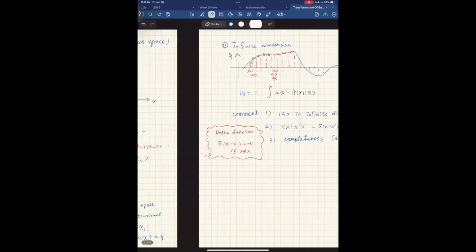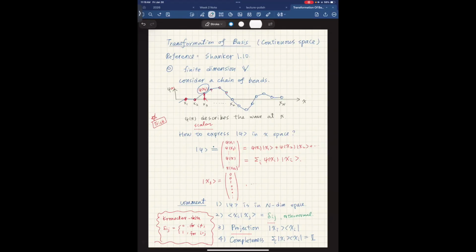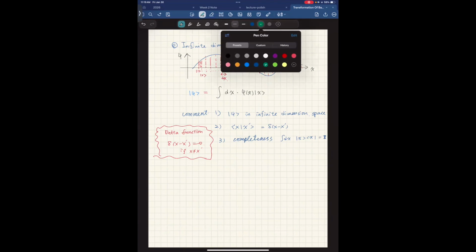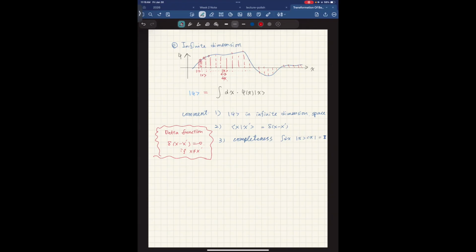So infinite dimension is kind of like the bead, but now I have infinite beads. So how do we think about these infinite beads? We are going to take a nuanced way of doing the calculus. What we're going to do is cut up my string and pretend my string is a bead at every little segment. And between two beads, the size is what we call dx. So it's just a really, really small, tiny segment that I cut out in my space.